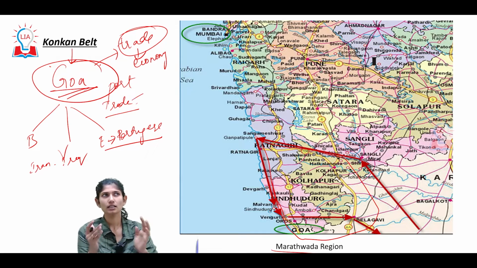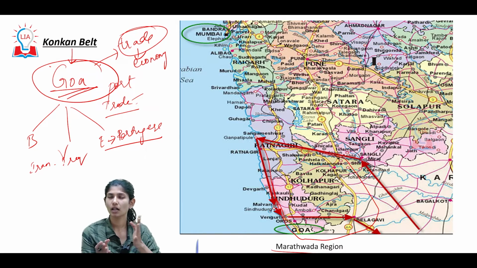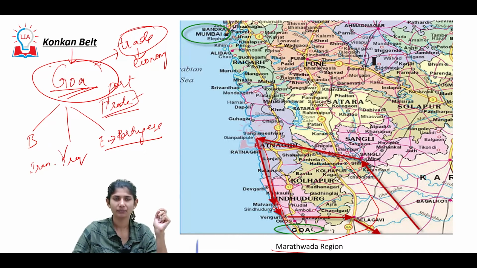See, the majority religion, the Bahmani rulers, were followers of Islam. They were Muslims. But you can also see religious tolerance in the Bahmani Empire most of the time. They were more cosmopolitan in nature. Why is that? Because of trade.